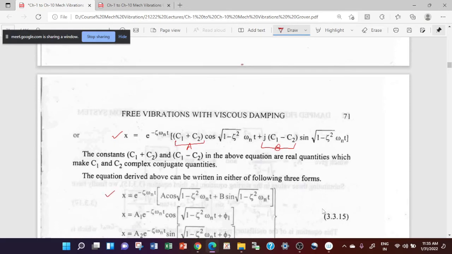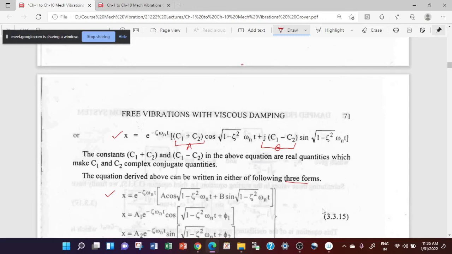We can have three forms of solution for this equation. The first one is this one here, or I can put A and B in a reverse manner. Okay, this is all right.